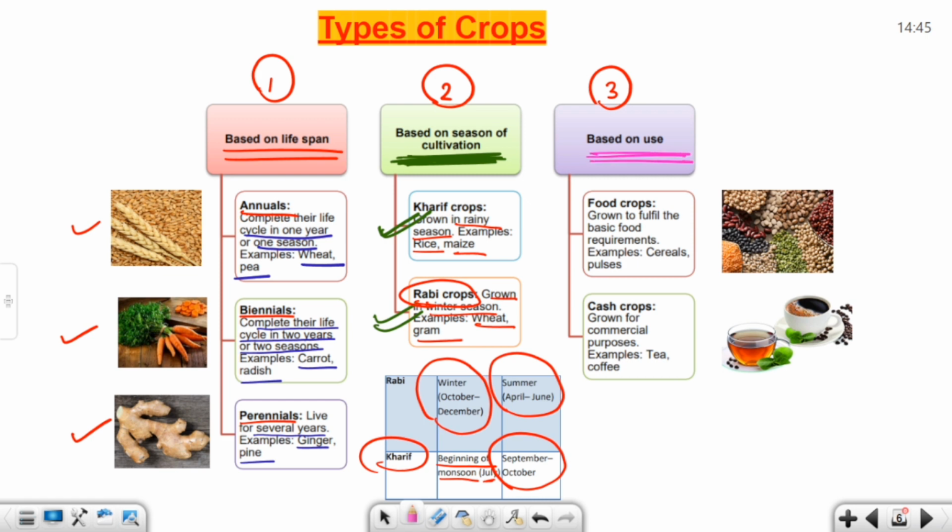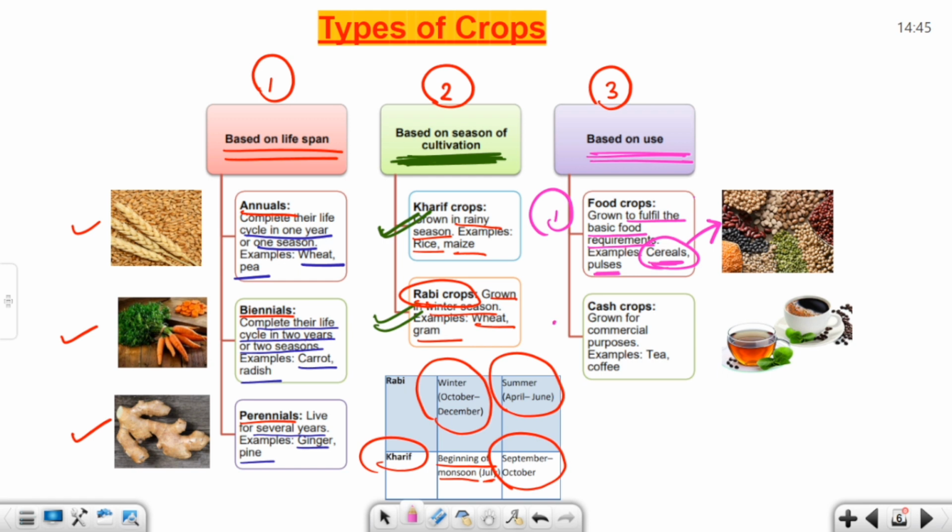Now, the third category, that is based on uses. For personal use and for commercial use, it is well described. So, let's begin with the first one, that is food crops. Food crops are for personal use. It is for the fulfillment of basic food requirements. Example, cereals and pulses. What are cereals? Cereals are known as anaj, which we eat for our daily food.